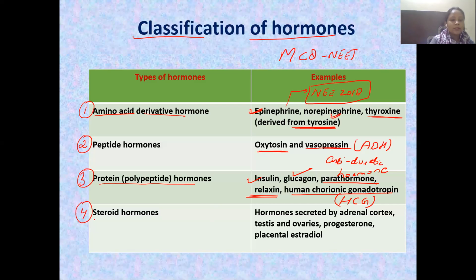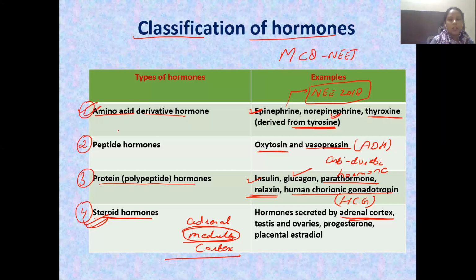Then the last one is the steroid hormones. These are all the hormones secreted by the adrenal cortex. The adrenal gland is divided into two parts, the adrenal medulla and the adrenal cortex. Both parts produce a different set of hormones. The cortex hormones are steroid hormones, and the hormones produced by the adrenal medulla are amino acid derivative hormones. Apart from that, all the hormones secreted by the gonads, that is progesterone, estrogen, testosterone, and placental estradiol, are all steroid based hormones.